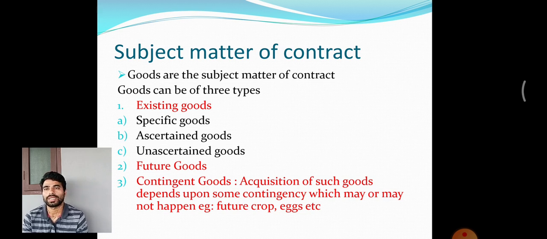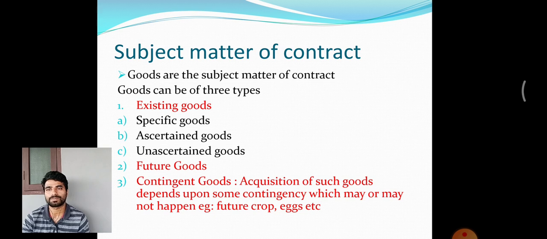Existing goods also can be of three types. For example, my own car, which is in my garage, can be sold to another person. That goods exists in my garage. That is why it is existing goods. Now, this can be of three categories.